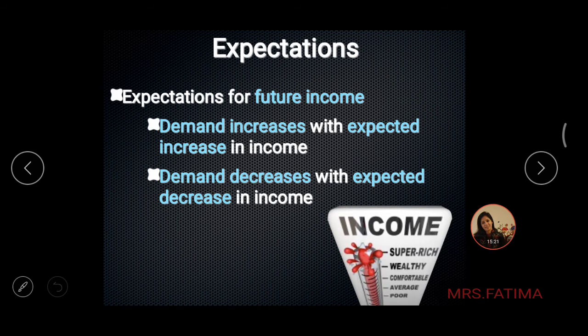But now I know there is a lockdown situation which is going to be extended maybe till June or July. So I know the income which I was receiving is now going to fall down. So even if the prices are low today, my demand will decrease because of the future expectations of my fall in income.